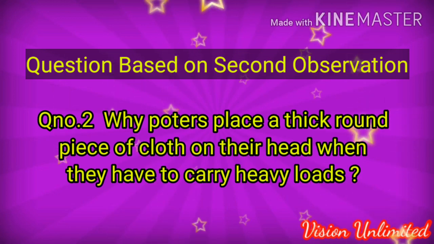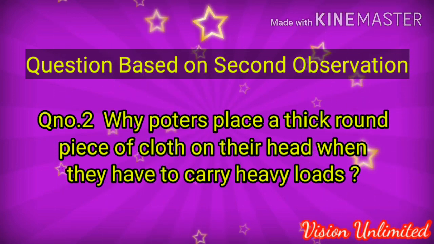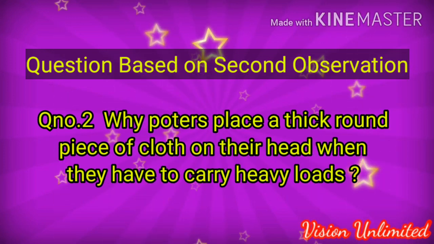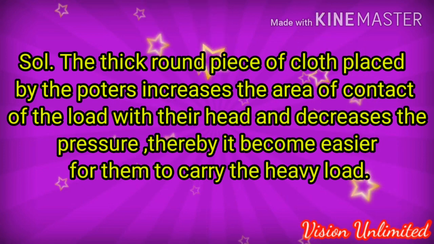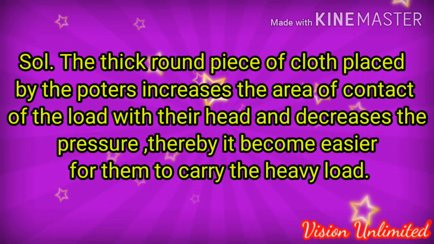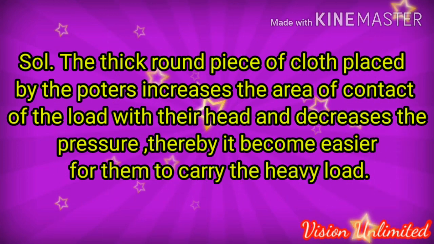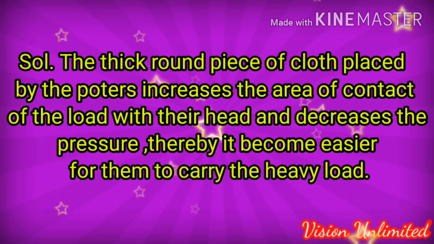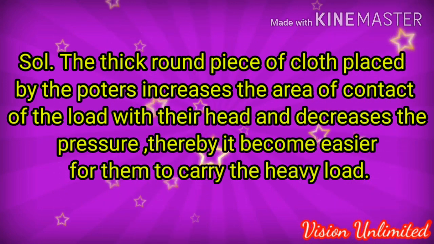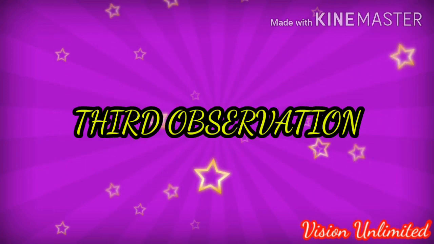Question based on second observation. Question number 2. Why potters place a thick round piece of cloth on their head when they have to carry heavy loads? The thick round piece of cloth placed by the potters increases the area of contact of the load with their head and decreases the pressure. Thereby it becomes easier for them to carry the heavy load. Now we will move to the third observation.